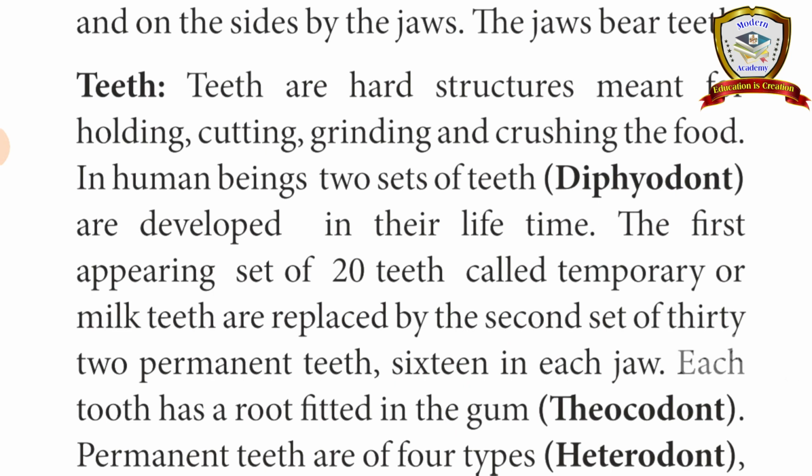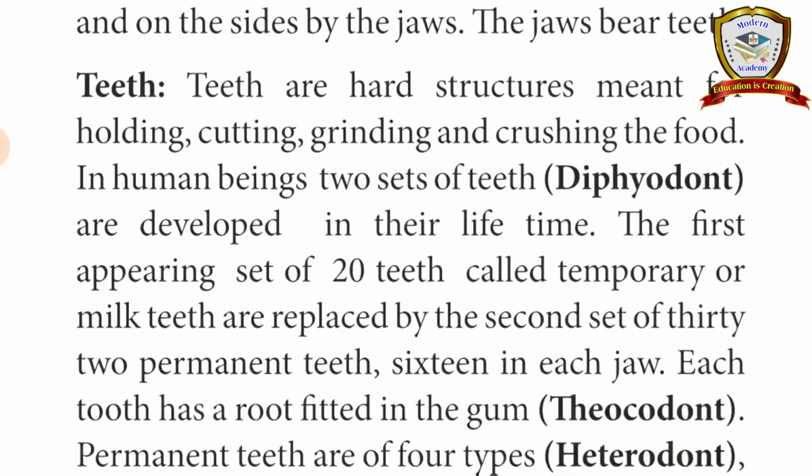The strong structures present in the buccal cavity are called teeth. Teeth are very hard structures in our body, used for holding, cutting, grinding and crushing the food. In human beings, teeth are of the diphyodont variety. Diphyodont means two sets of teeth. After birth, nearly after 6 to 7 months, some teeth grow.